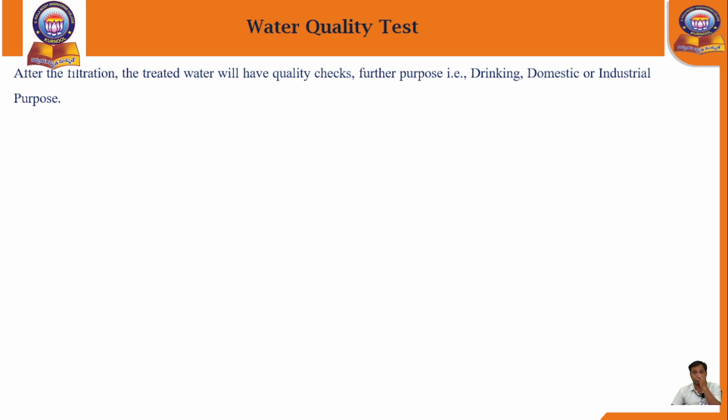After the filtration process, 80% of the raw water is cleaned and purified, but the remaining 20% is pending. What we have to do for that remaining 20% of water is a quality test. After the filtration process, the treated water will have quality checks for their purpose, whether for drinking, domestic or industrial purposes, right?